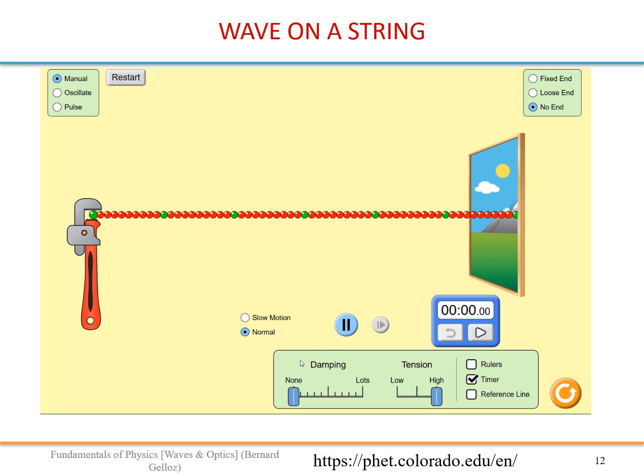Okay, we will not talk a lot about damping in this course. Damping is when you have some loss of energy, because a normal string would lose some energy when it deforms. So the energy of the wave would be transferred to heat.